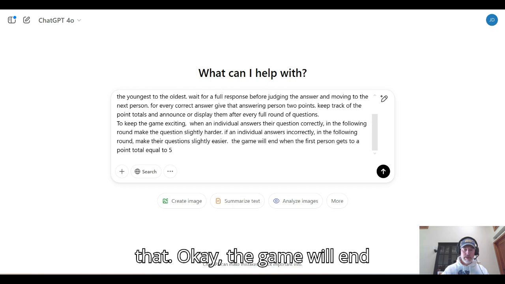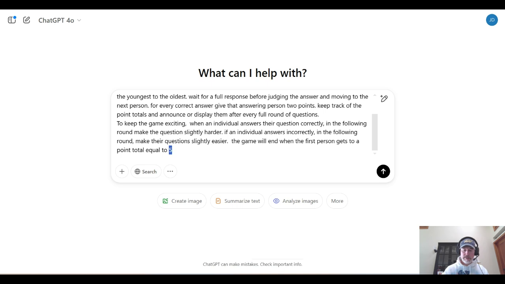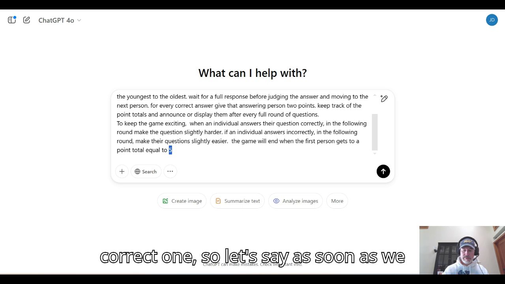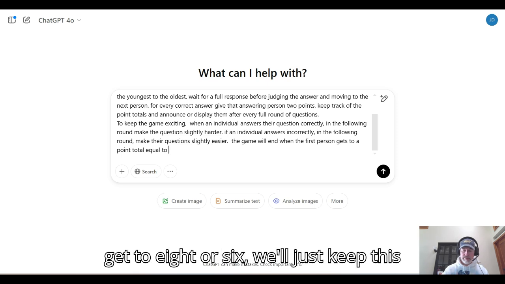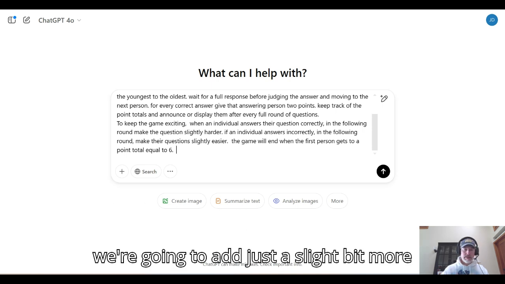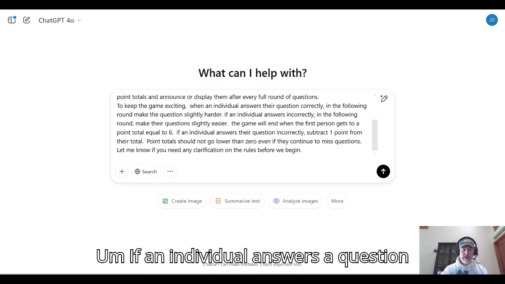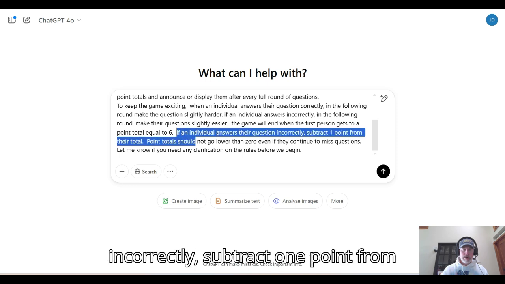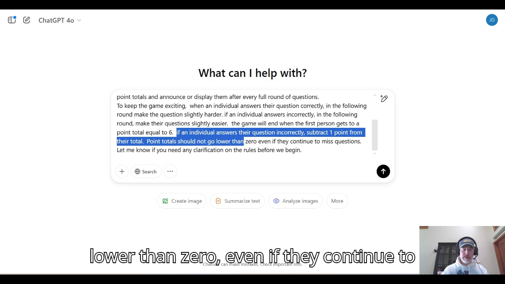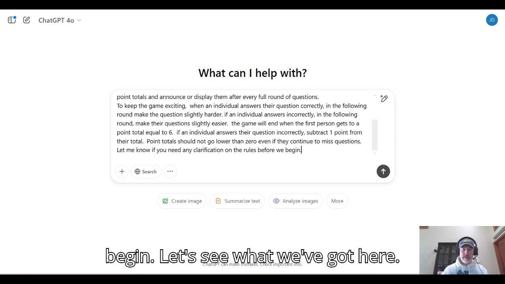Okay, the game will end when the first person gets to a point total equal to, let's say, we're getting 2 points for every correct one, so let's say as soon as we get to 8 or 6, we'll just keep this short. And lastly, we're going to add just a slight bit more information here at the end. If an individual answers a question incorrectly, subtract 1 point from their total. Point total should not go lower than 0, even if they continue to miss questions. Let me know if you need any clarification before we begin. Let's see what we've got here.